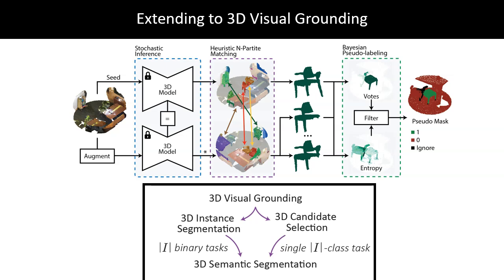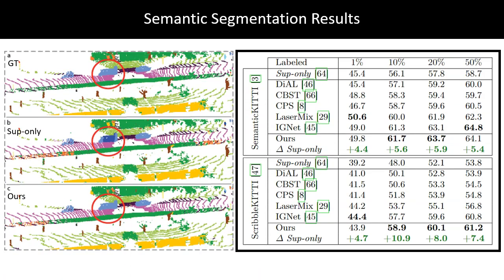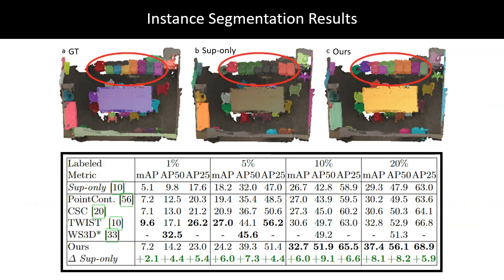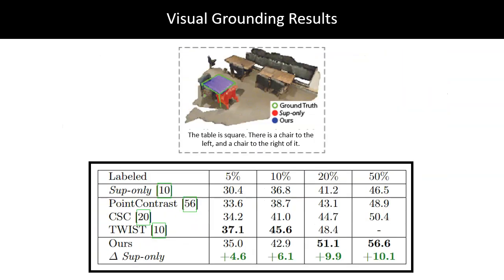We demonstrate the effectiveness of our Bayesian self-training strategy for LiDAR semantic segmentation on SemanticKitty and ScribbleKitty, 3D instance segmentation on ScanRefer and S3DIS, and finally, 3D visual grounding on ScanRefer.